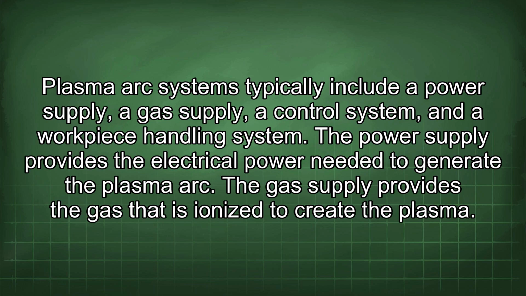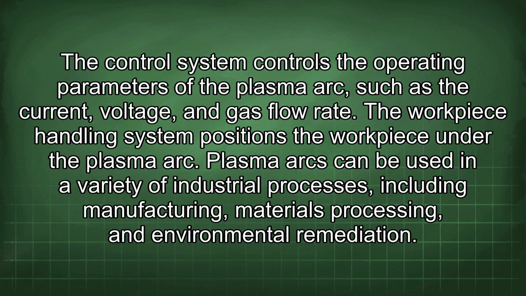Plasma arc systems typically include a power supply, a gas supply, a control system, and a workpiece handling system. The power supply provides the electrical power needed to generate the plasma arc. The gas supply provides the gas that is ionized to create the plasma. The control system controls the operating parameters of the plasma arc, such as the current, voltage, and gas flow rate. The workpiece handling system positions the workpiece under the plasma arc.